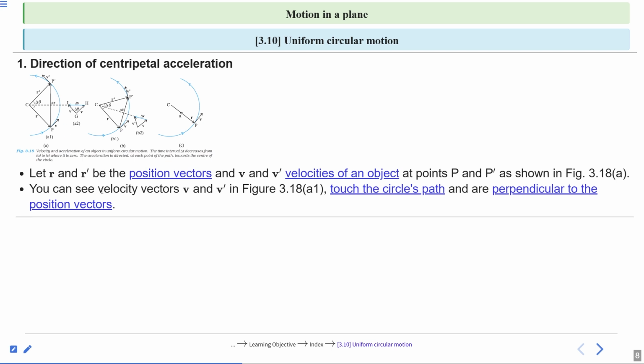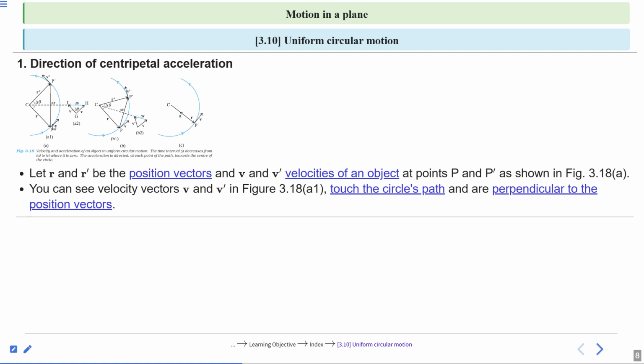You can see velocity vectors v and v prime in figure 3.18a1. Velocity v and velocity v prime touch the circular path from point P to point P prime, and are perpendicular to the position vectors.